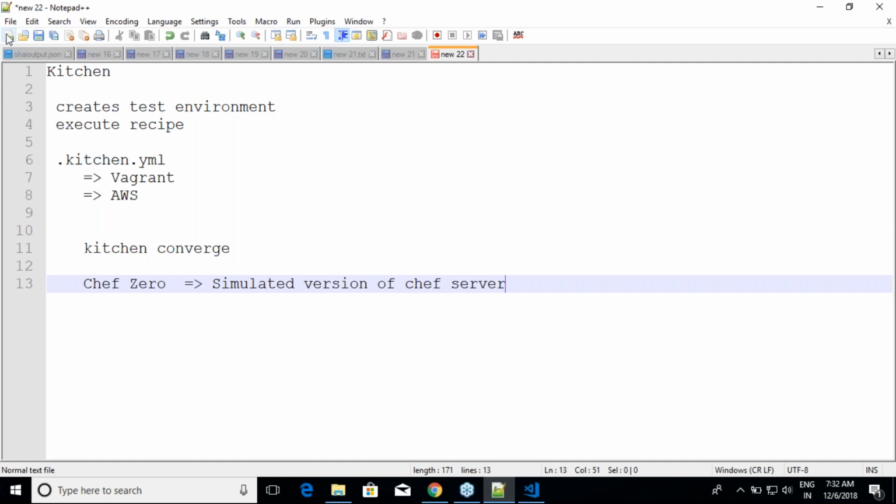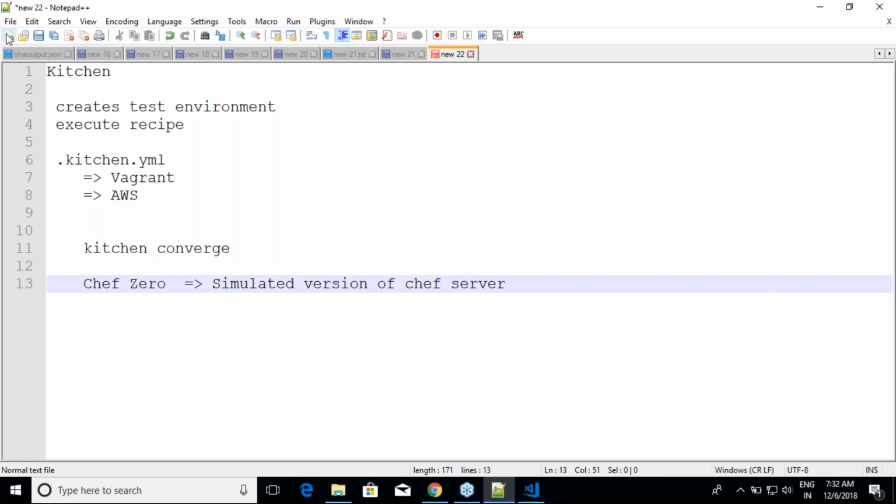We have Chef Zero and we have something called Chef Solo. Chef Zero operates in memory, and Chef Solo requires, I will not say too much installation, but it requires some sort of installation. So you can use any one of these, whether you are speaking about Chef Zero or Chef Solo. These are the products which will simulate Chef server on one machine. You can think of it as Chef server doing its activity on the same machine. That's what Chef Zero is.